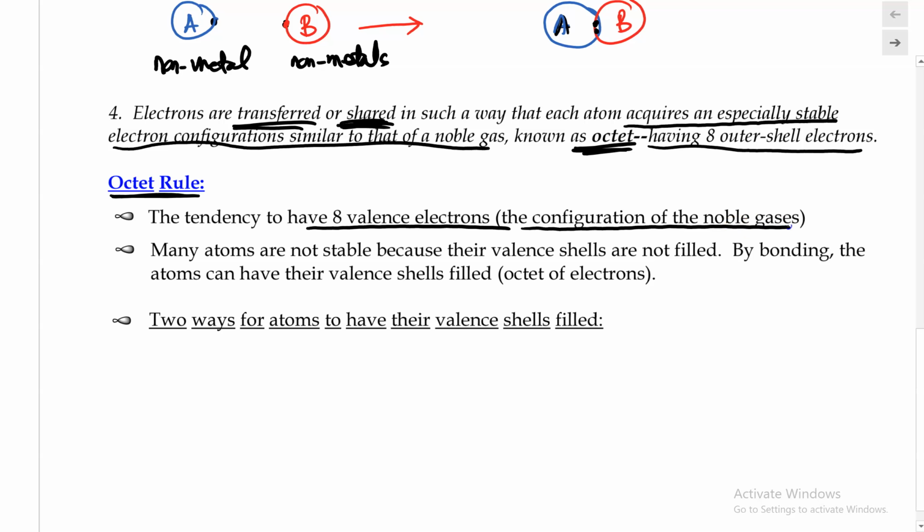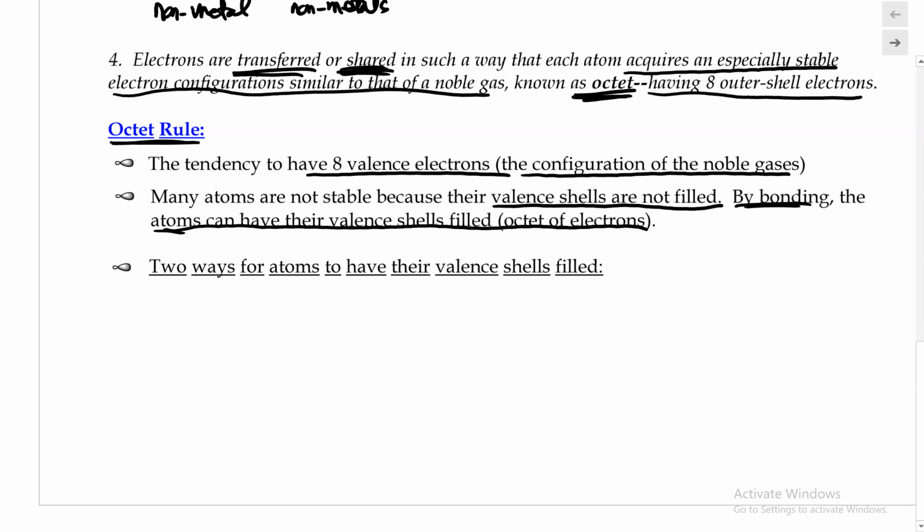Many atoms are not stable because their valence shells are not filled, or they don't have 8 valence electrons. So by bonding, atoms can gain, lose, or transfer electrons in such a way that their valence shells become filled. And when filled, they have 8 valence electrons. So that's what the Octet Rule is, the tendency or the driving force to have an octet of electrons, or 8 valence electrons. There are two ways an atom can have its valence shell filled.